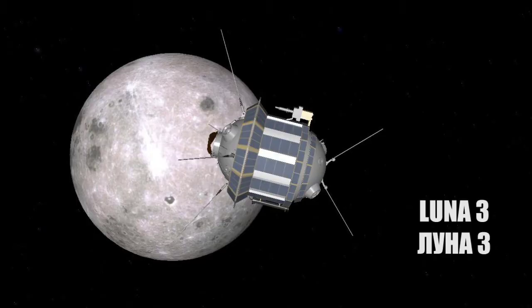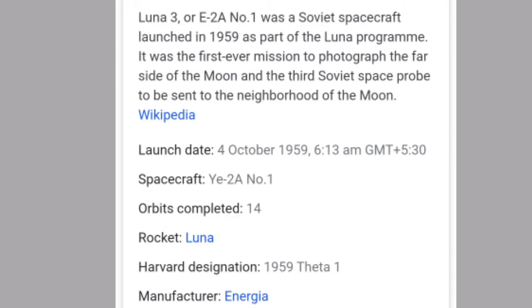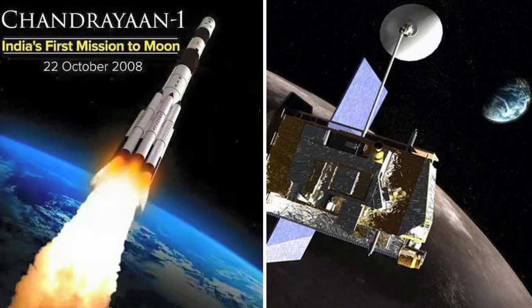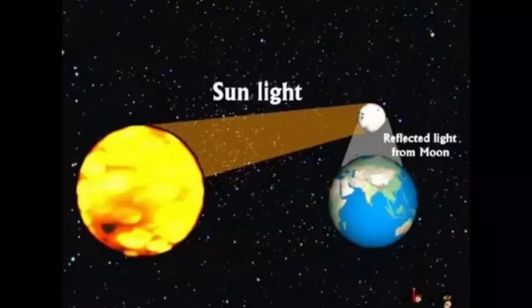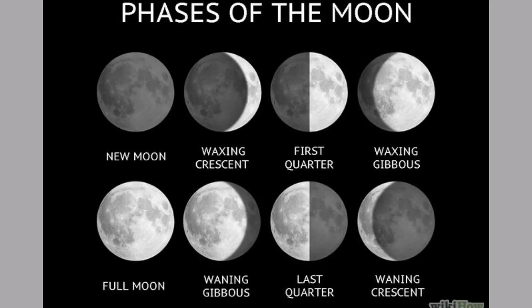The first spacecraft to send back pictures of the far side of the Moon was Luna 3 in October 1959. India successfully launched its moon mission called Chandrayaan-1 in October 2008. The spacecraft made a 100 kilometers orbit around the Moon. The Sun illuminates only one side of the Moon at a time, and it reflects this light. That is why it appears to shine in the sky. Depending on the positions of the Sun, the Moon and the Earth, we see different phases of the Moon.